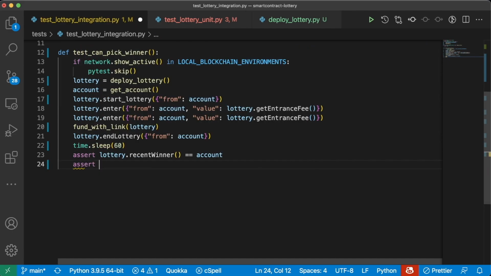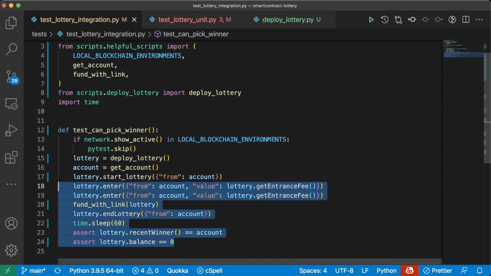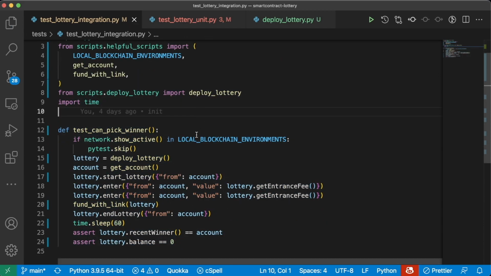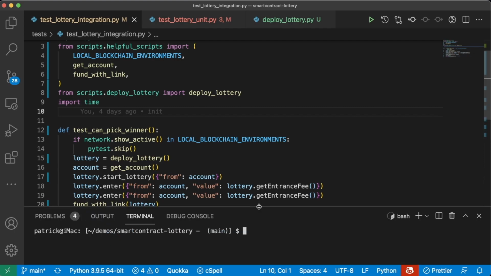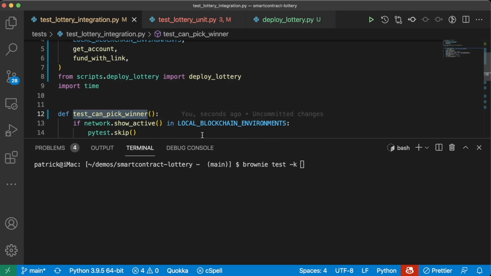And we'll also assert lottery.balance equals 0. All right, great. So we have an integration test that we can run, which is going to run through pretty much the vast majority of our functionality here. So we can go ahead and test this with brownie test. We'll be a little bit verbose here. We'll say -k test_can_pick_winner. And then, of course, we'll do --network rinkeby.